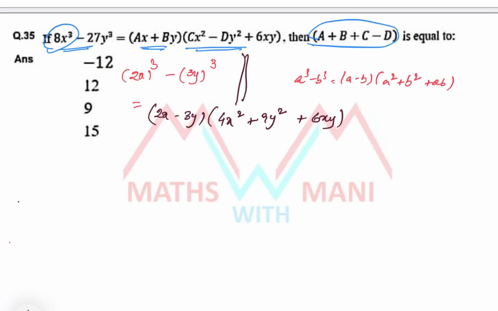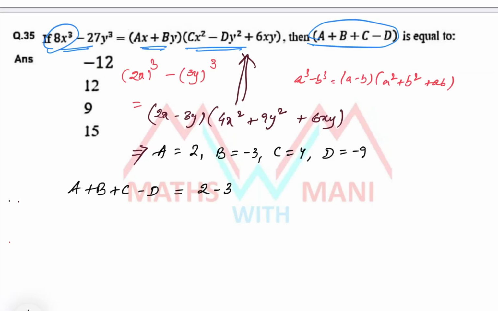So compare this with the given equation. What are the values of a, b, c and d? a equals 2, b equals minus 3, c equals 4, d equals minus 9. But what we have to find out is a plus b plus c minus d. That is 2 minus 3 plus 4 minus of minus 9, plus 9. 9 plus 4 is 13, minus 3 is 10, 10 plus 2 is 12. So 12 means the second option. The second option is the correct answer. That's it. Using algebraic identities you can easily find it out.